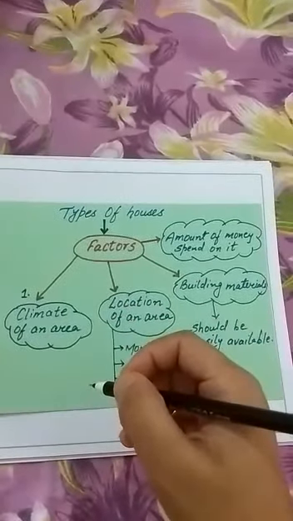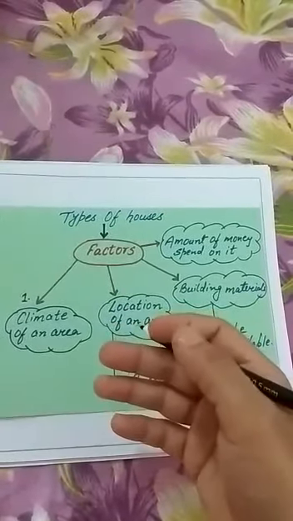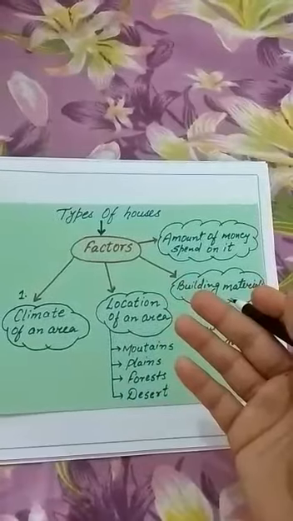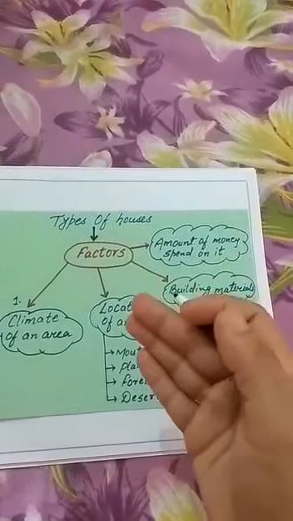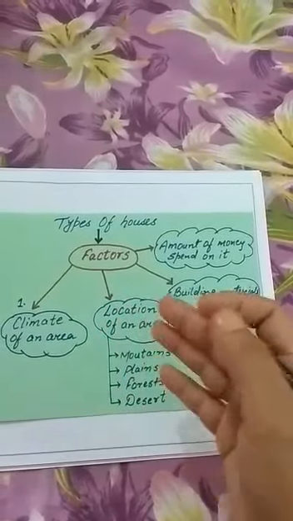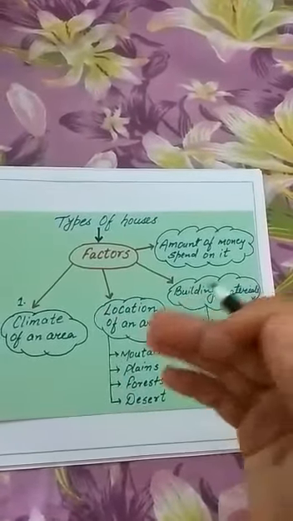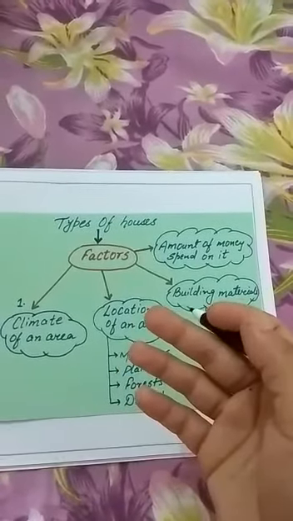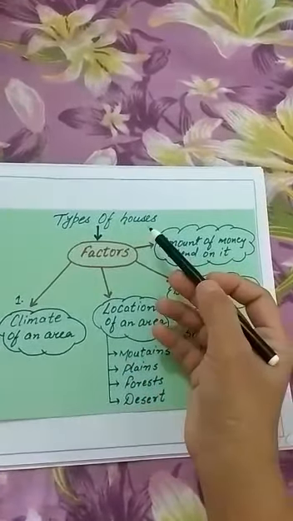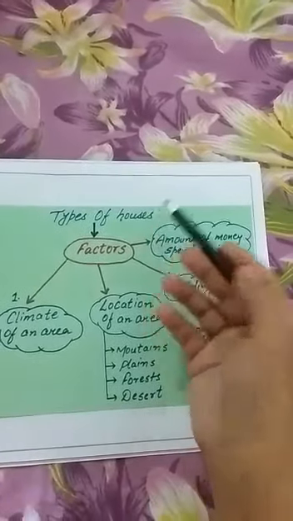Okay, suppose we move to hill stations like Manali or Shimla, or we can move to Jammu and Kashmir, we will see the structure or the shape of houses is different from our area. So why is it so? What is the reason behind the change in the shape of houses from our area?